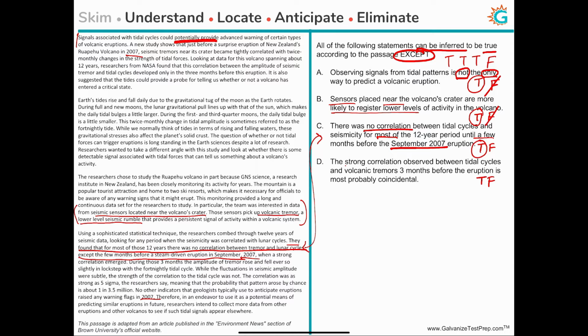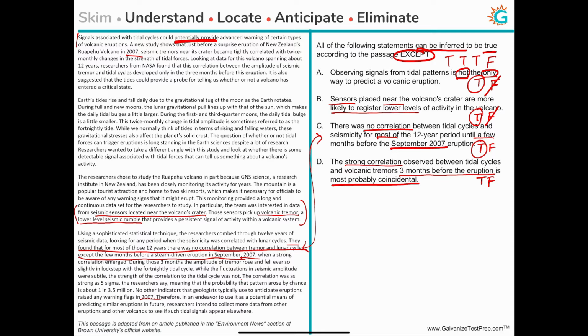But it's very important to cross-check and make sure we are correct. So let's read choice D. The strong correlation observed between tidal cycles and volcanic tremors 3 months before the eruption is most probably coincidental. Most probably coincidental? Are you kidding me?